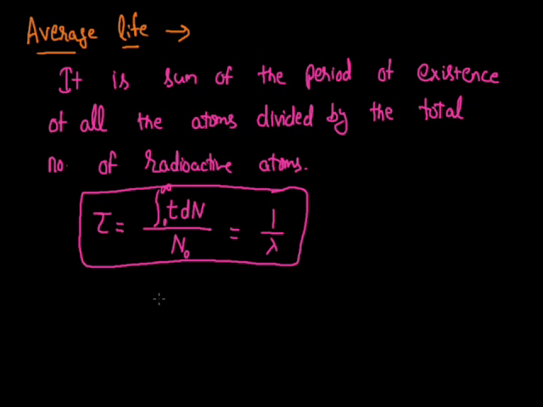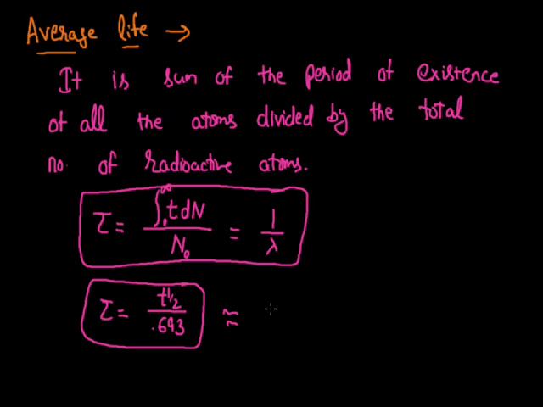If I put the value of lambda here in terms of half-life period, lambda is 0.693 divided by T half. So in terms of T half, tau can be represented as T half divided by 0.693, or in simpler words, it can be represented as 1.44 T half. So that is the representation for the average life.